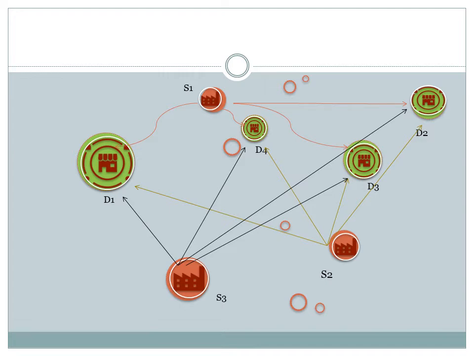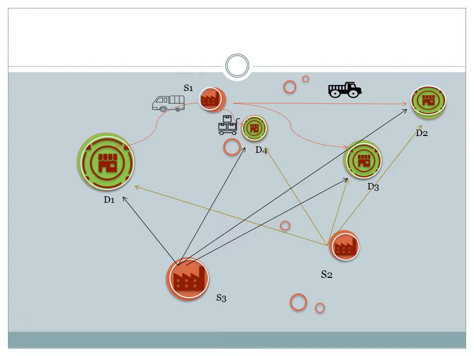Mode of transportation of material from these sources to these destinations may be different. If the destination is very close by, you can just send the material through a cart, or you may need a big truck for it, or it could be sent through a small tempo traveler.